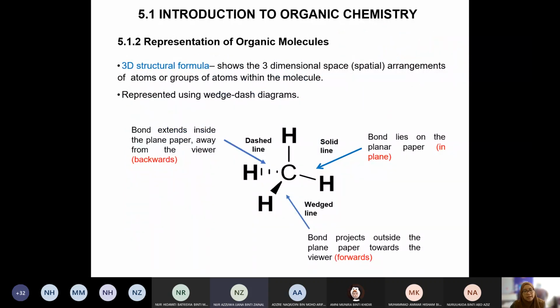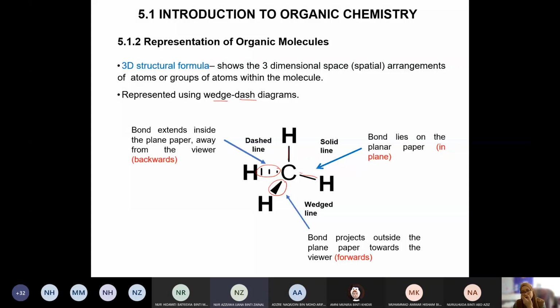3D structure formula. Okay, the last one shows the 3-dimensional spatial arrangement of atoms or groups of atoms within the molecule. We are going to use the wedge-dash diagram as I mentioned just now. So we have this wedge, this is the dash, these two are the solid lines. So what do these represent? What does this line represent?